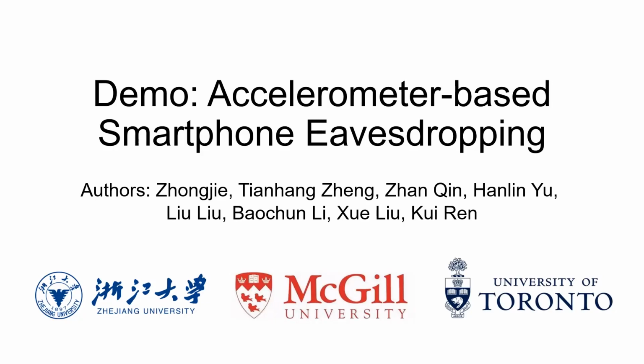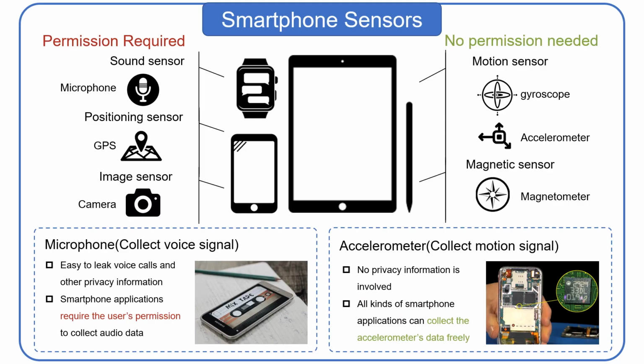In this demo, we show a new side-channel attack that allows any smartphone applications to eavesdrop on the user's phone call without the requirement of any sensitive user permissions. As we all know, modern smartphones use permissions to protect user privacy. For sensitive sensors that may leak the user's private information, smartphone applications will not be able to collect their data without the user's permission. In this demo, we show that the zero-permission accelerometer can also be used to collect sensitive user information. It allows smartphone applications to eavesdrop on the user's phone call freely.